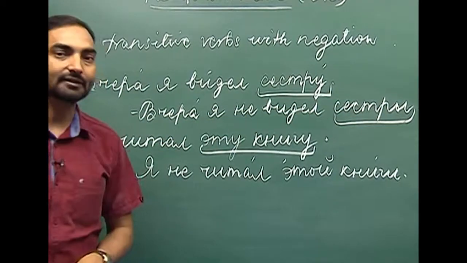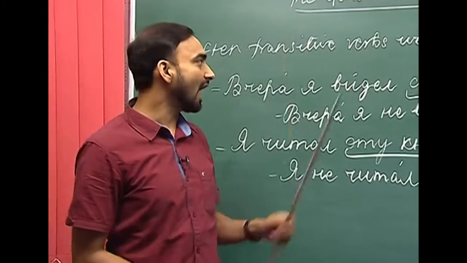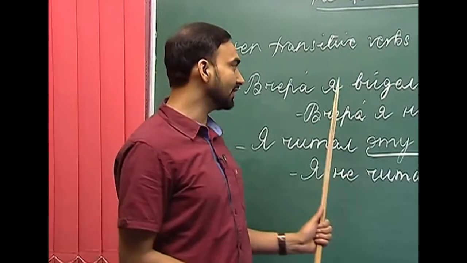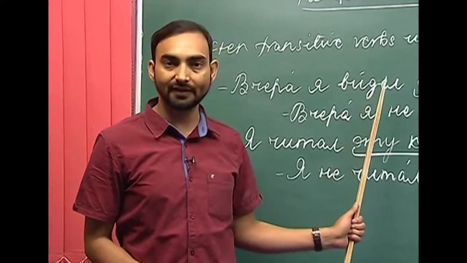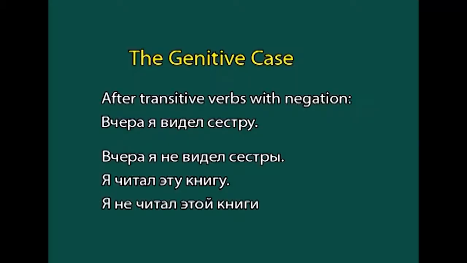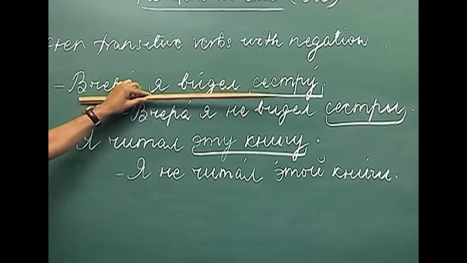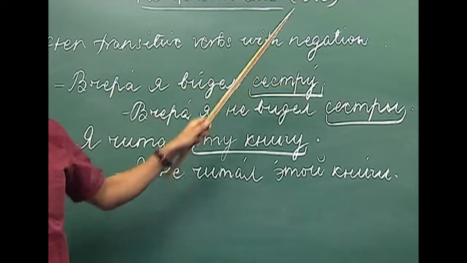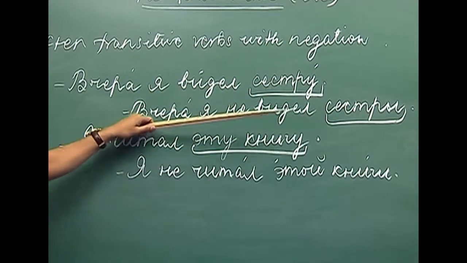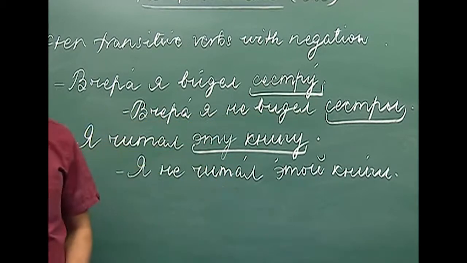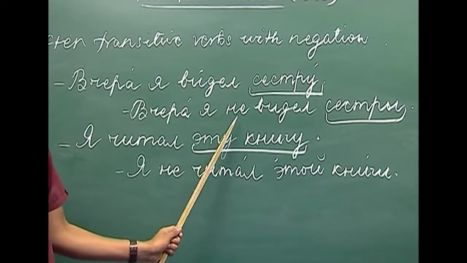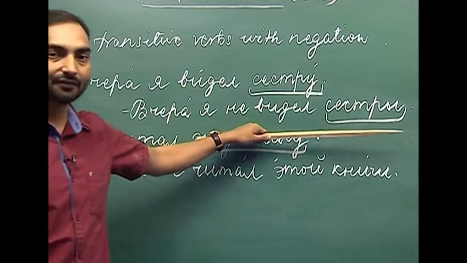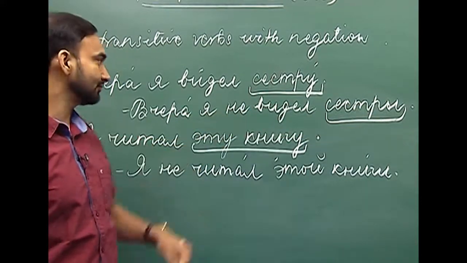Whenever there is negation after transitive verbs, here the transitive verb is видеть, which is to see, we use the genitive case of nouns. In an affirmative sentence, we use the accusative case to denote the direct object, but when we use the same transitive verbs with negation, we use the genitive case of nouns.